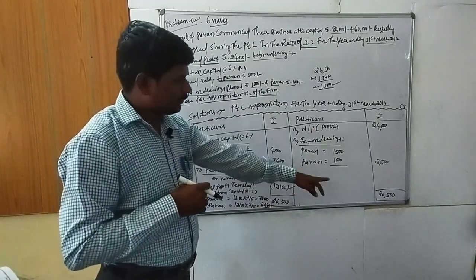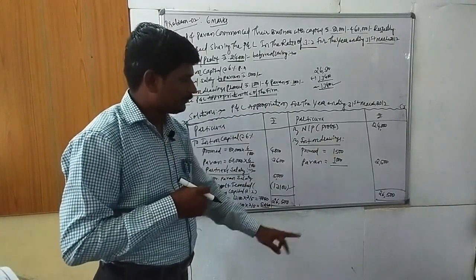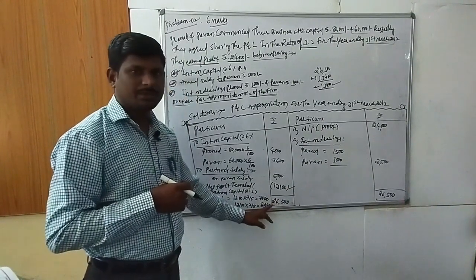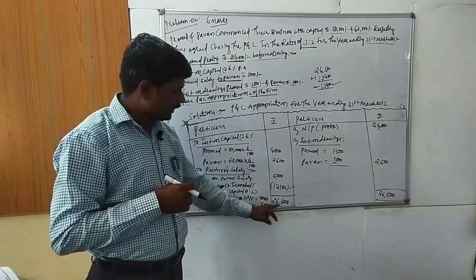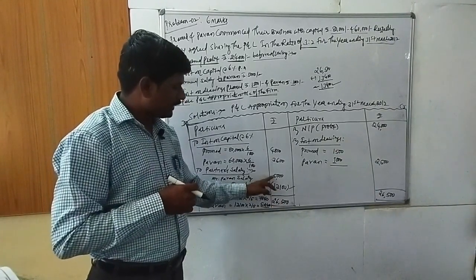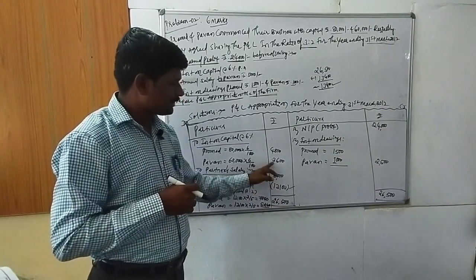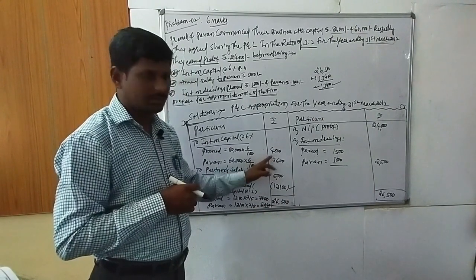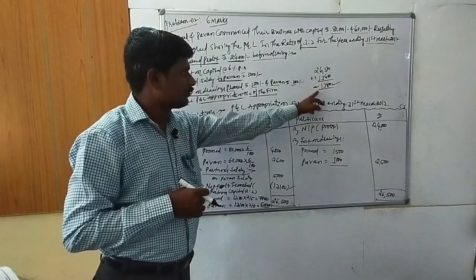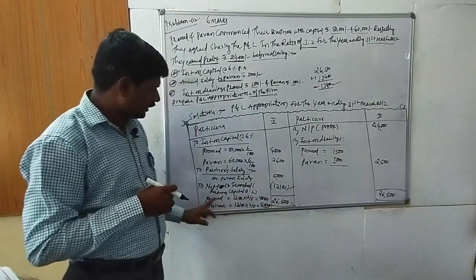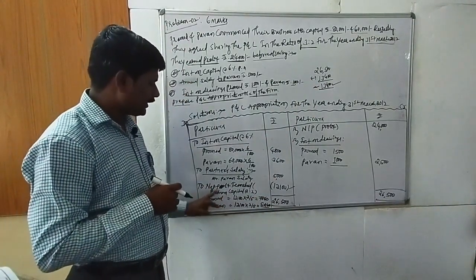On the credit side it is 26,500. The same value is transferred to the debit side, 26,500. The remaining value is 26,500 less 5,000, less 3,600, less 4,800, which is 13,100. So 13,100 is transferred to the partners' capital as net profit.